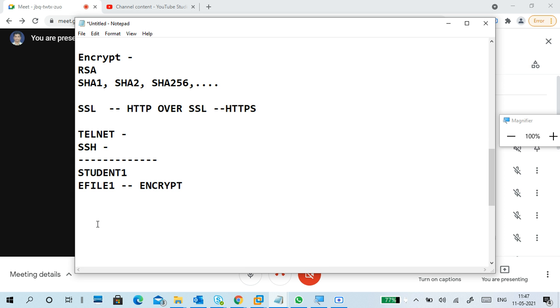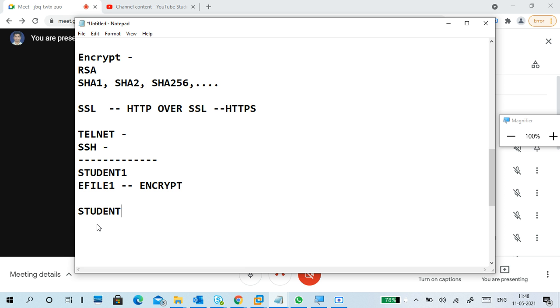But make sure which user you are doing this with. Like we have to make sure that this is student one, student two. For example, for yourself, you are creating your own user accounts. Also make sure which one is an admin account, which is a standard account, where you are creating and where you are observing. That is very important. So you must split the things, compulsory. Student one, file one, encrypted.